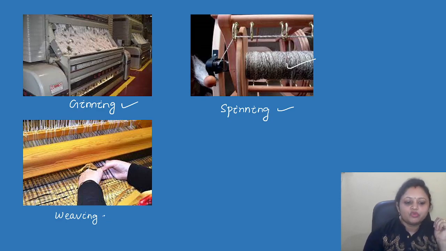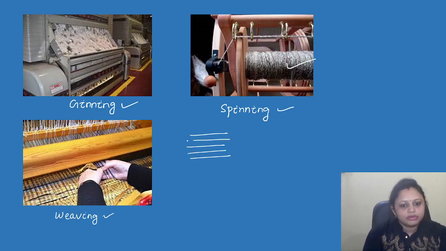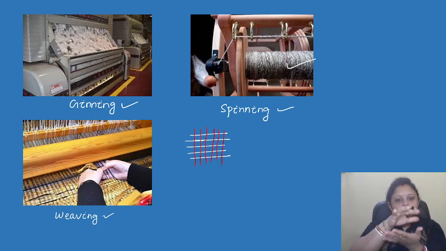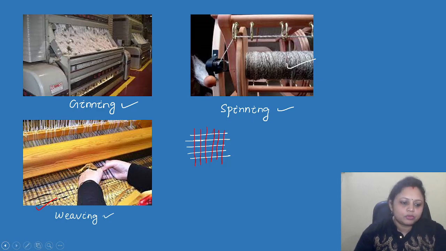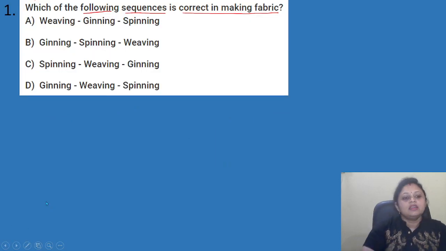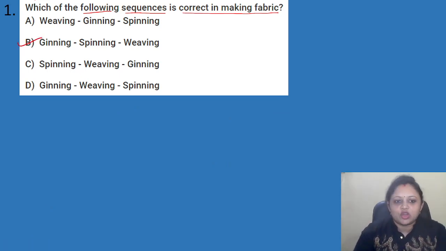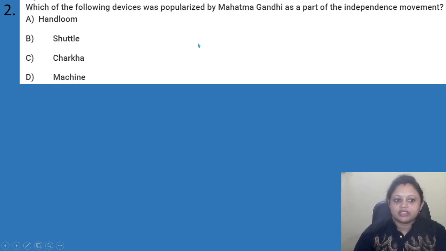Then the next one is weaving. In weaving, what is done? Two sets of threads are there. Okay, suppose this is one set and this is another set. So when these two separate sets of threads are there, we weave them together, this is known as weaving. Got it? So here the correct process, that is ginning, then spinning, then weaving. So option B is the correct option. Got it? Okay, coming to the next question.